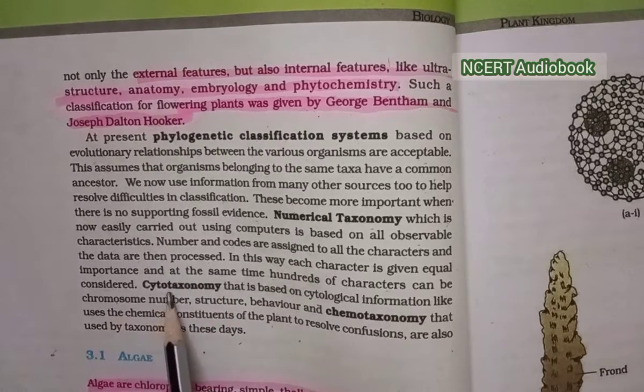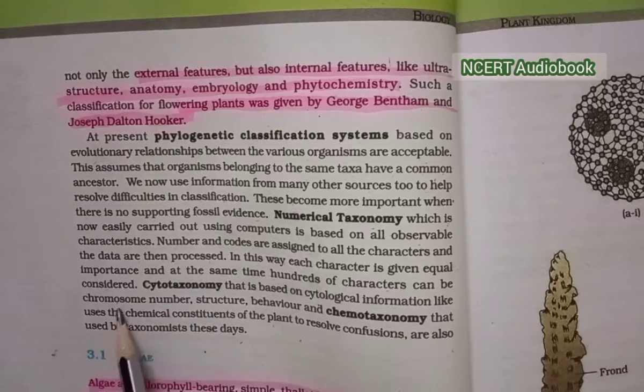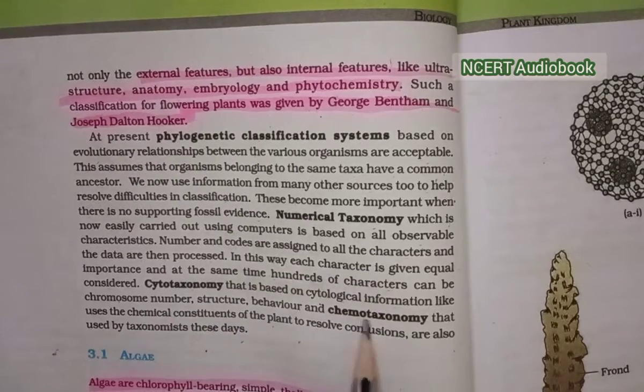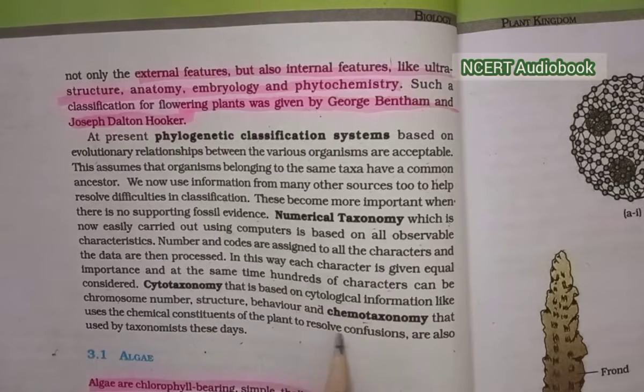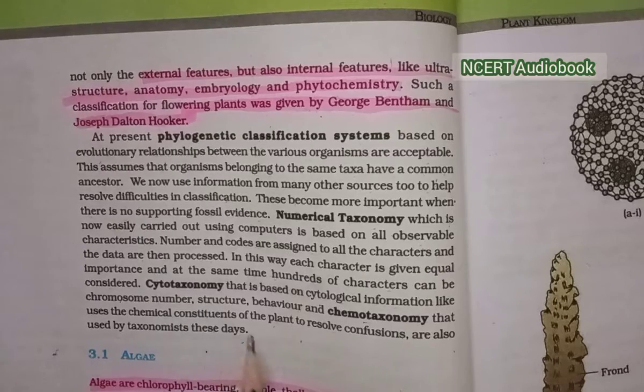Cytotaxonomy, that is based on cytological information like chromosome number, structure, behavior, and chemotaxonomy, that uses the chemical constituents of plants to resolve confusion, are also used by taxonomists these days.